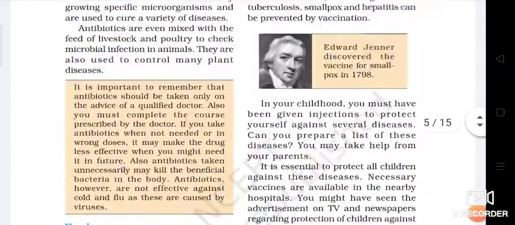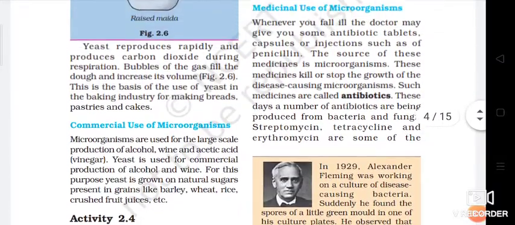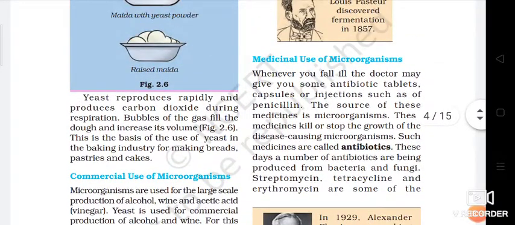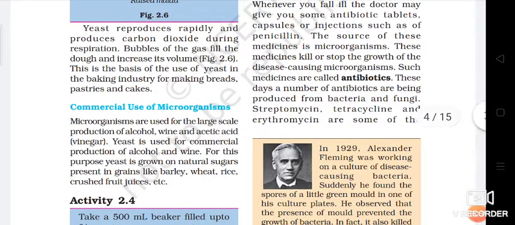Now what do you mean by vaccine? Before that, let's discuss medicinal use of microorganisms. We have discussed the concept of antibiotics, and I asked you to write down the definition. These days a number of antibiotics are being produced from bacteria and fungi.